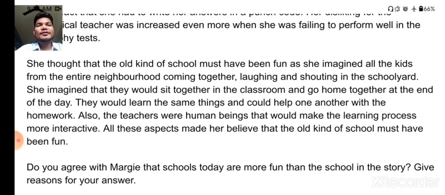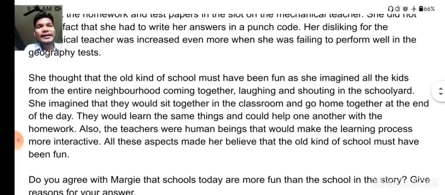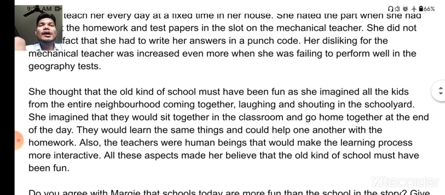She imagined that they would sit together in the classroom and go home together at the end of the day. They would learn the same things and could help one another with the homework. Also, the teachers were human beings that would make the learning process more interactive. All these aspects made her believe that the old kind of school must have been fun. So this is how you can write the answer for this question. I hope you understood.